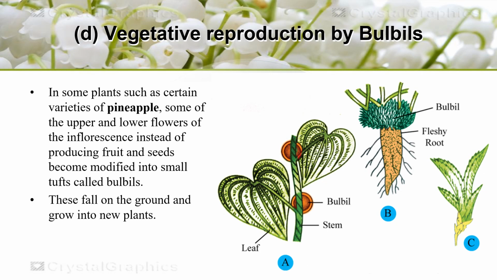Along with the stem and leaves, plants can also vegetatively propagate through bulbils. In some plants, such as pineapple, some of the upper and lower flowers of the inflorescence, instead of producing fruit and seeds, become modified into small tufts. Those tufts are called bulbils. When these bulbils fall on the ground, they can develop into a new individual plant.